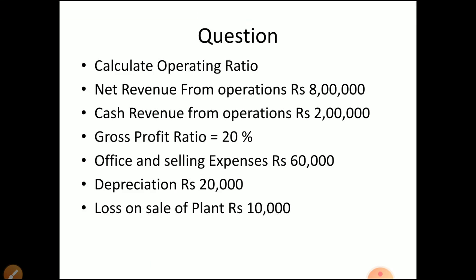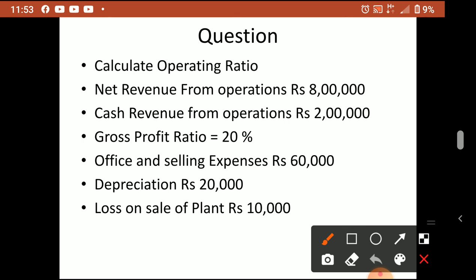Okay, another question we'll discuss. Here also calculate operating ratio. Net revenue from operations 8 lakhs, cash revenue from operations 2 lakhs, gross profit 20%. So 20% means on what? Remember, when gross profit is given as a percentage, it is on total RFO only. Then office expense, administration, depreciation, loss on sale of plant, and other expenses are given.